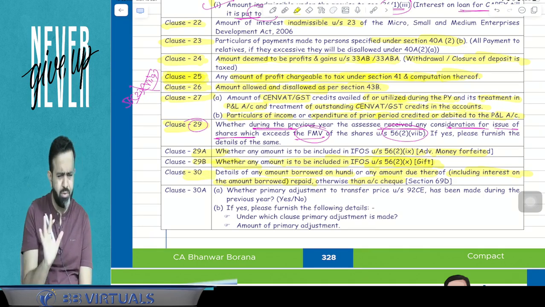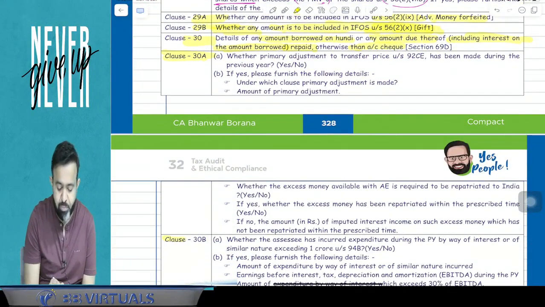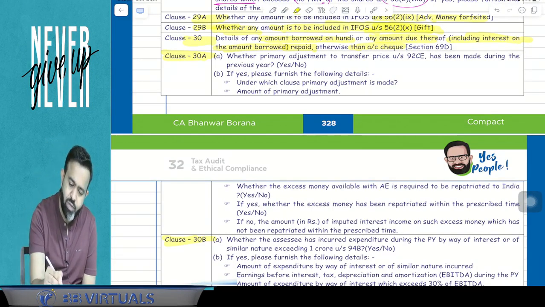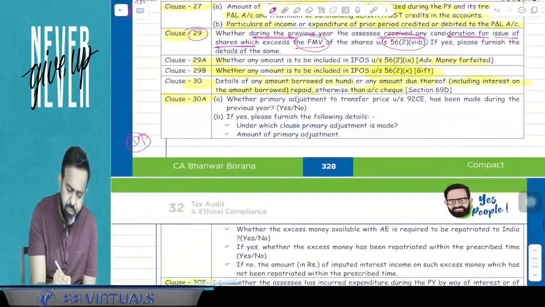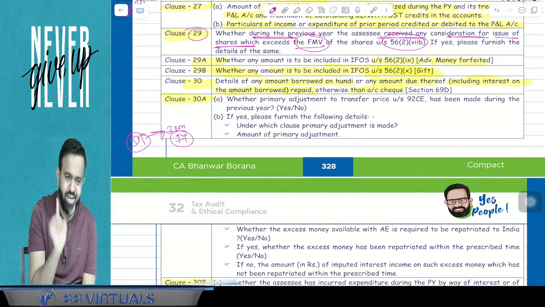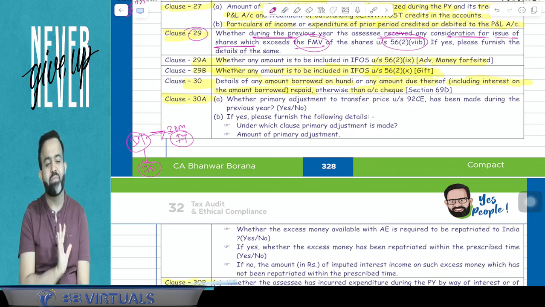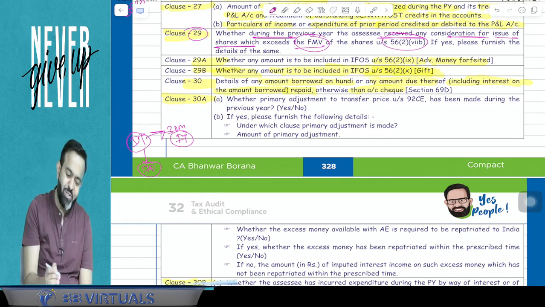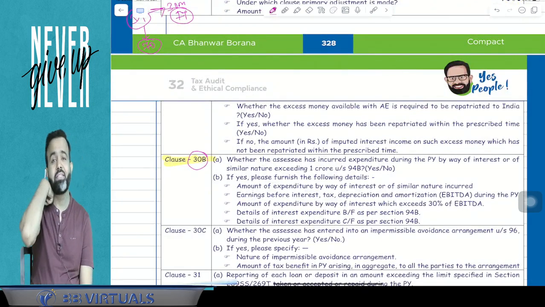Now guys, if it is not possible to remember 30, it's okay. But you have to remember clause number 30A and 30B. Those two clauses you have to remember. Now, how can you remember them? So guys, you know that in our DT paper, if you remember, I have mentioned that normally 30 marks cover international taxation, and 70 marks are for your DT. So remember 30 is international taxation. So clause number 30A and clause number 30B are related to international taxation.